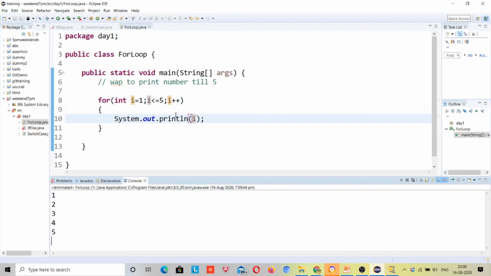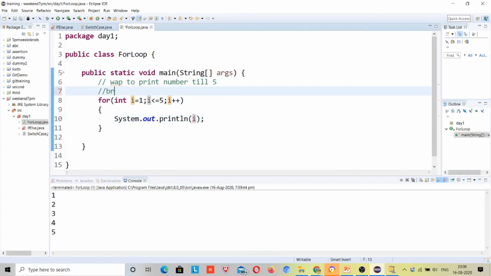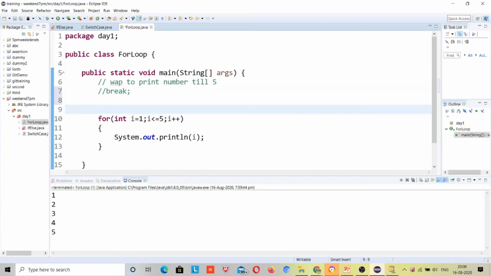One more thing, what is the break statement over here inside this for loop. Inside any loop, whether we are using the for loop, while loop, do while loop, or for each loop, which I will explain later, whenever you are using any loop and the loop finds a break statement, then the break statement will be responsible to throw you out from the current loop.